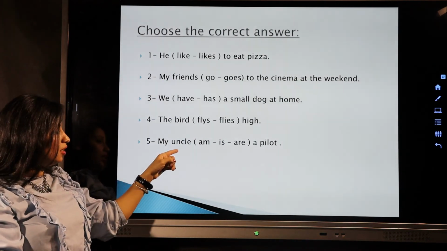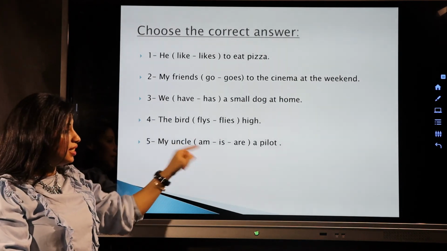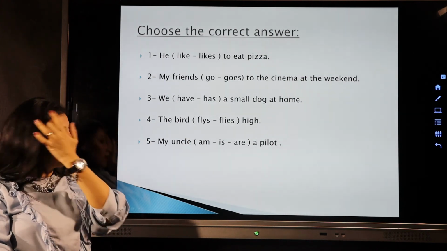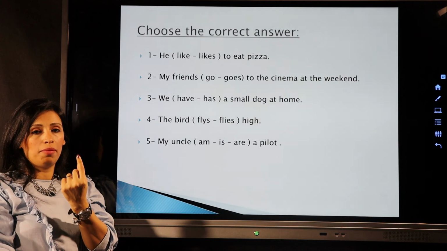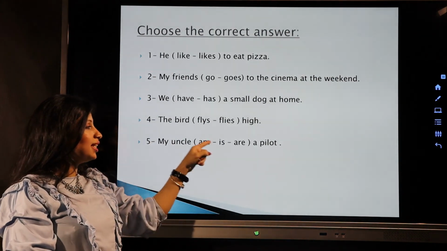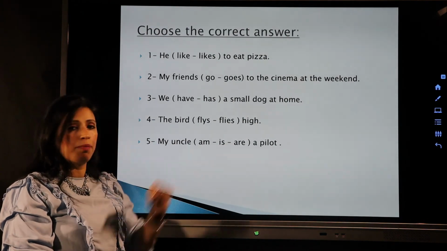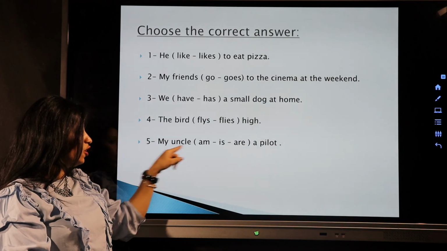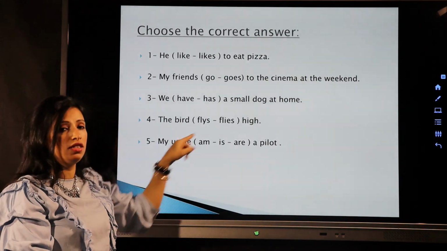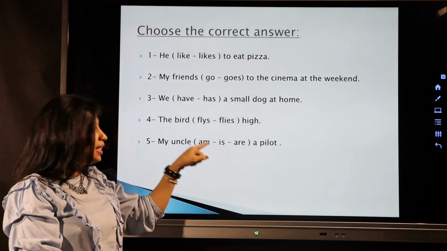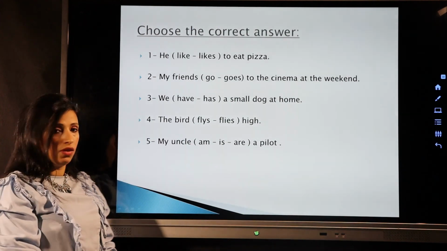Okay, my uncle am or is or are a pilot. My uncle is only, I'm talking about one person. So I'm gonna use is. My uncle is. I can't say my uncle am a pilot. My uncle are a pilot. If I put s here, my uncles, I'm gonna say my uncles are. But I'm talking about one uncle, so I'm gonna say my uncle is a pilot.